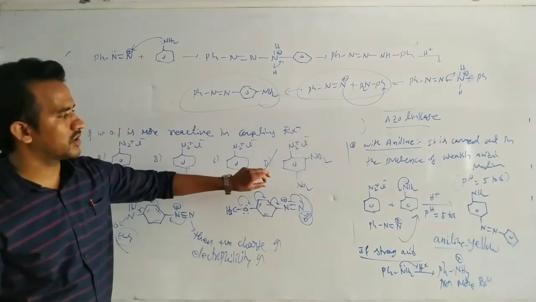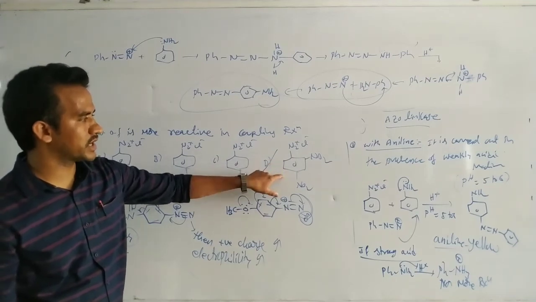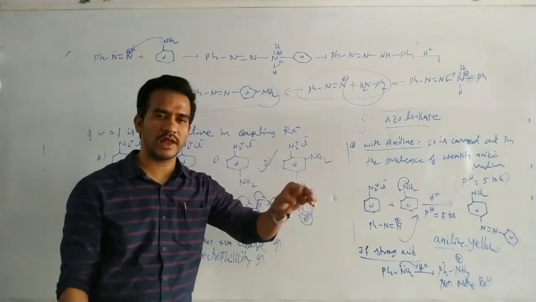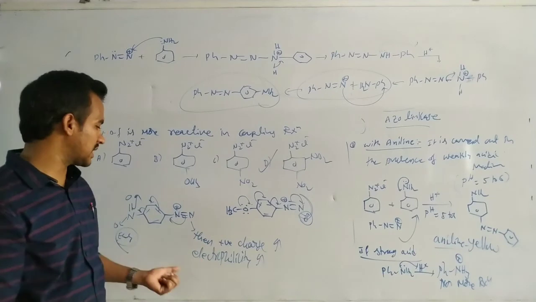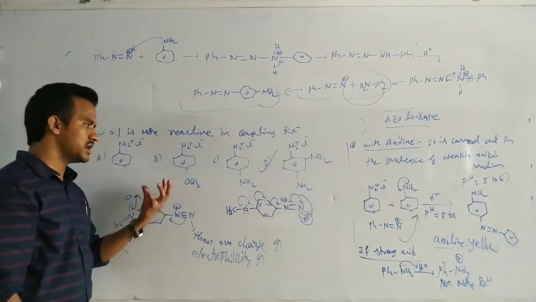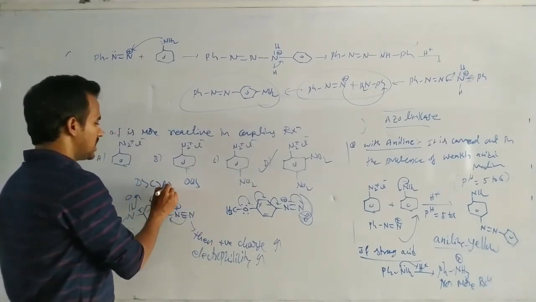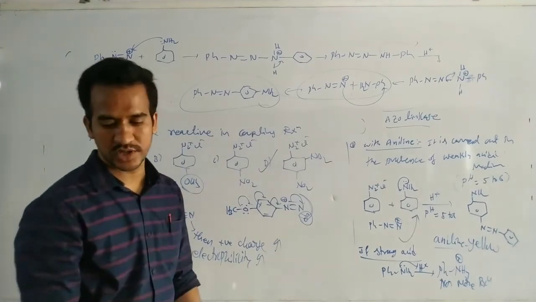So that's why the diazonium salt which contains an electron withdrawing group is more reactive in coupling reactions, because this diazonium salt acts as an electrophile. That means electron deficient, and that electron deficiency is increased by the electron withdrawing groups. By the presence of the electron withdrawing group, reactivity increases. So D is more reactive, next C is more reactive, and A and B are the least reactive, because they have a donating group.